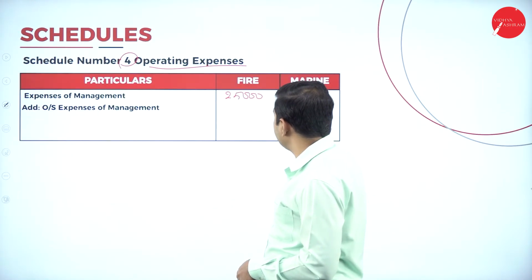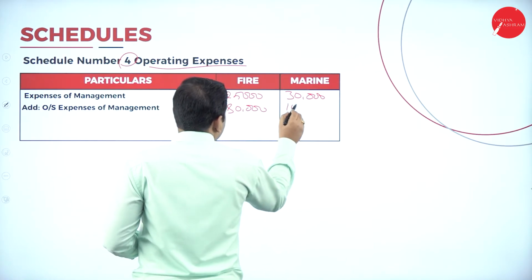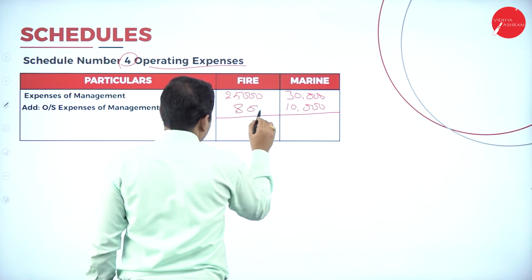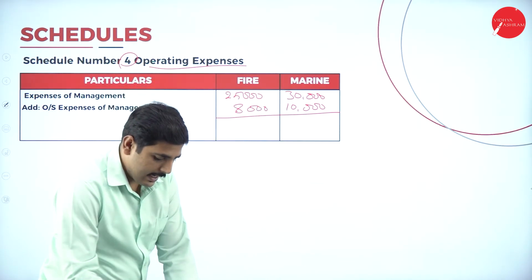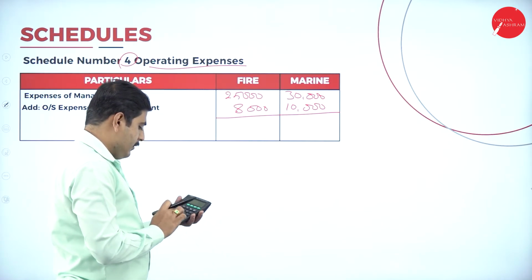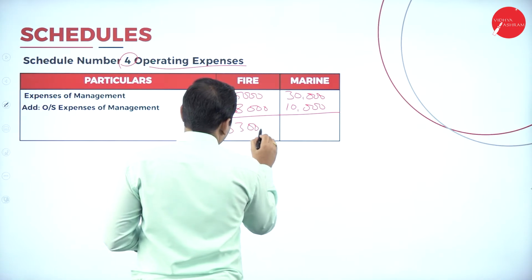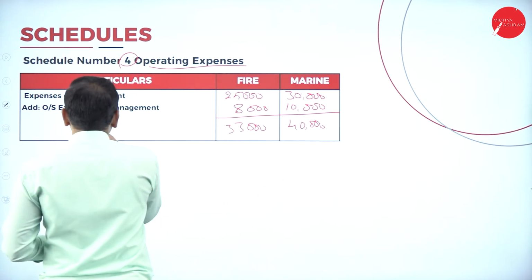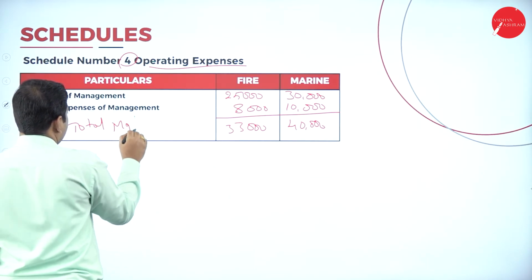So it is 8,000 here. Here it is 10,000. Add it. Total it is, let's add 25,000 plus 8,000. It is 33,000. Here it is 40,000. This is the total management expenses.